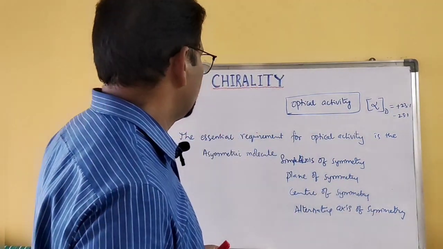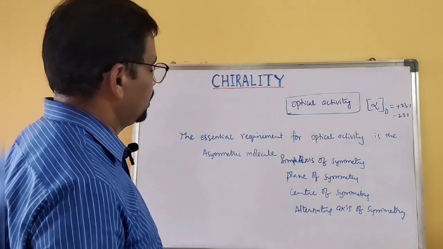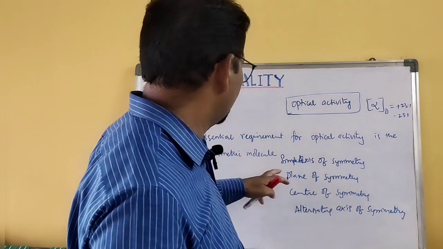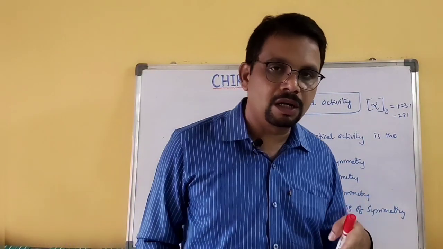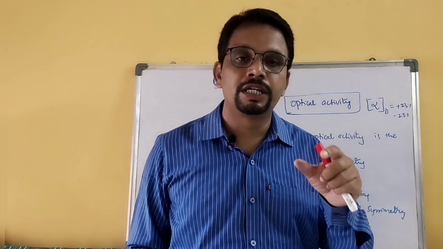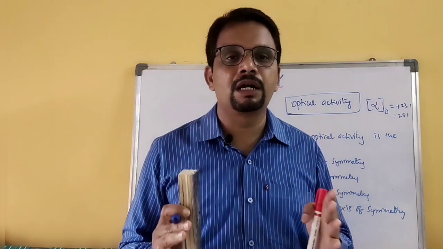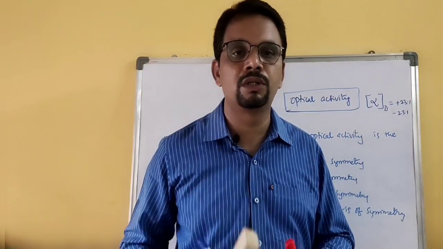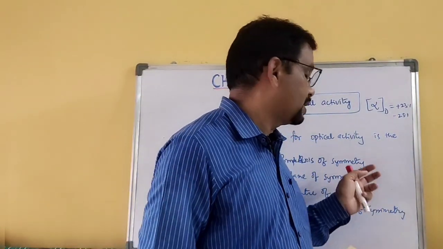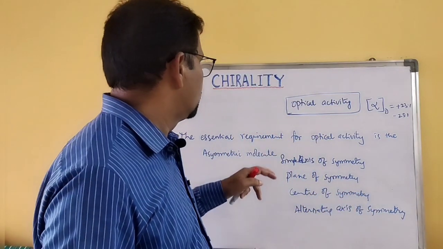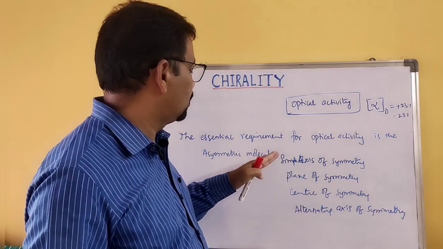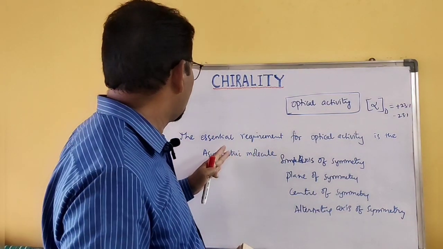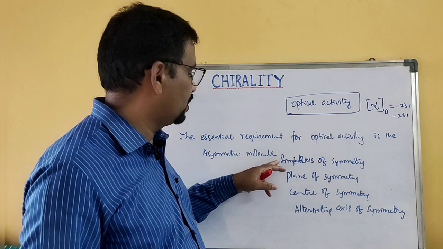So you need to understand this. Sometimes you can keep both explanations in your mind. Suppose a central atom is attached to 4 different groups or atoms, that can be considered an asymmetric molecule, and this is the accurate identification of an asymmetric molecule.